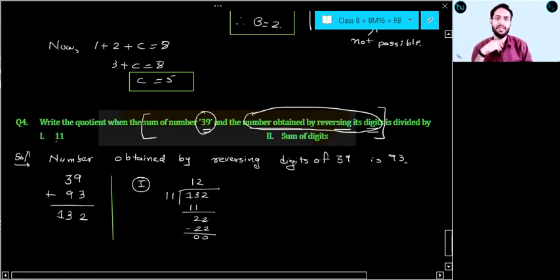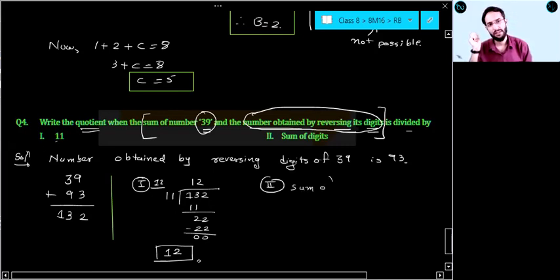Number obtained by reversing digits of 39 is 93. So now you have to write the quotient when the sum is divided by 11. When this sum is divided by 11, your quotient is 12. This is your answer. Second part, when it is divided by the sum of digits. Sum of digits is 3 plus 9, which is nothing but 12. So divide this by 12.